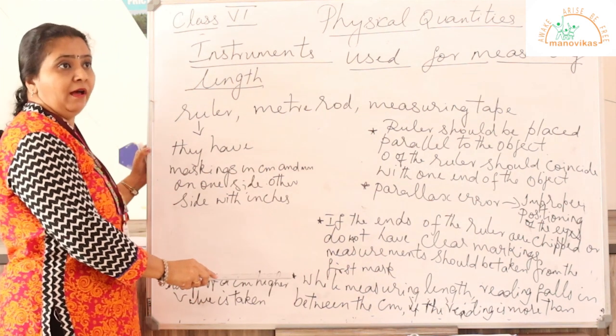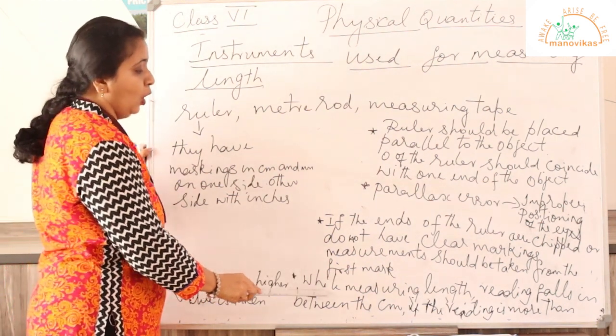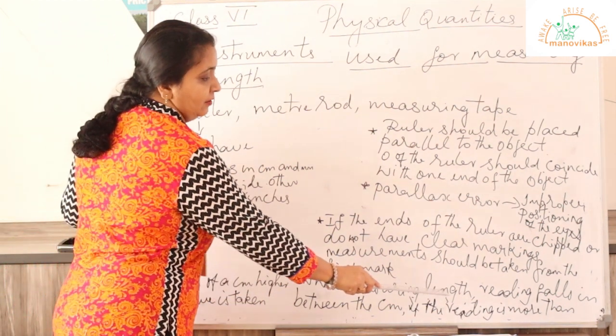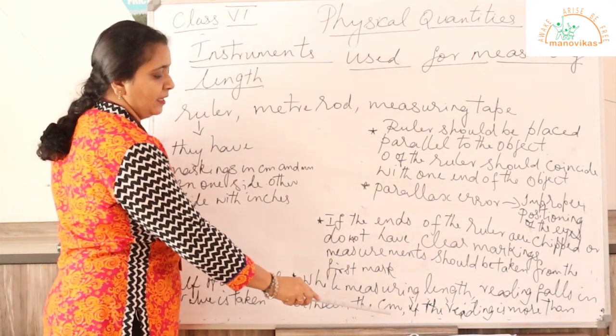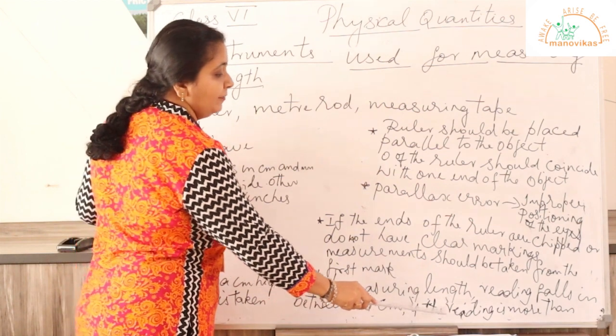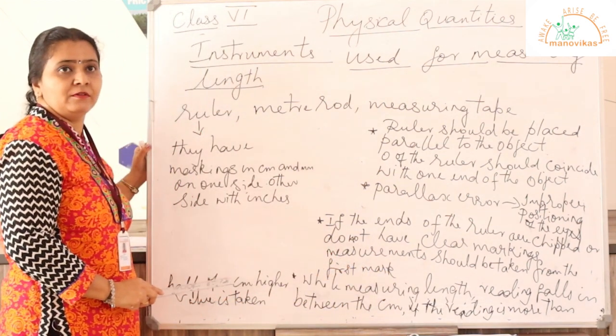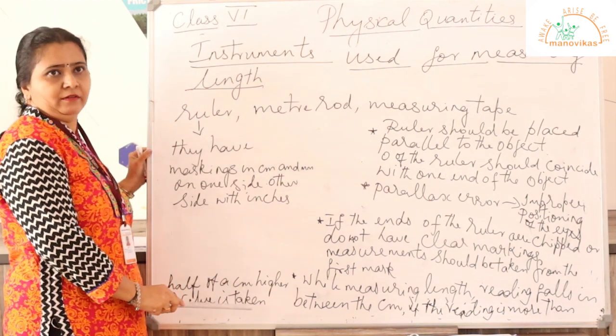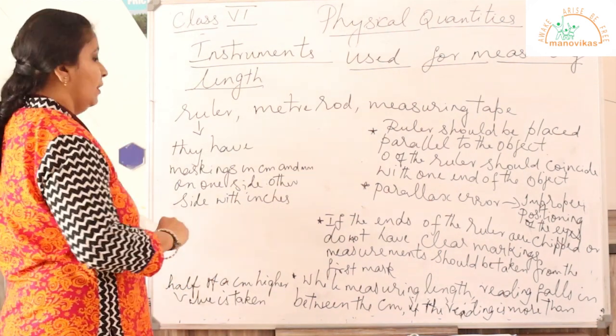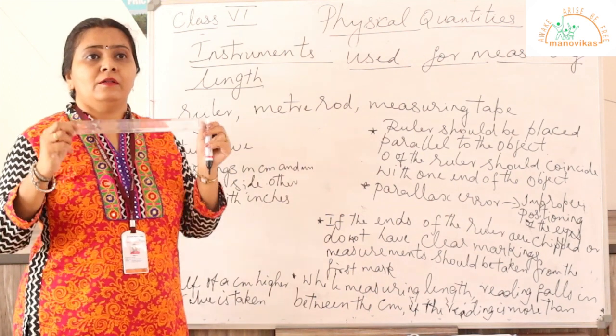And the last point is, while measuring length, if the reading falls in between the centimeter marks and the reading is more than half, the higher value is taken. For example, consider this is a ruler.